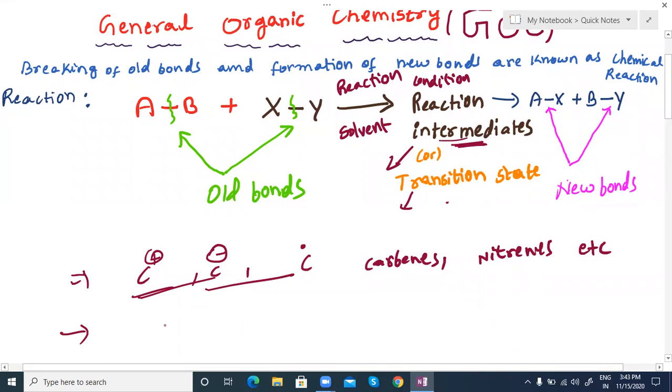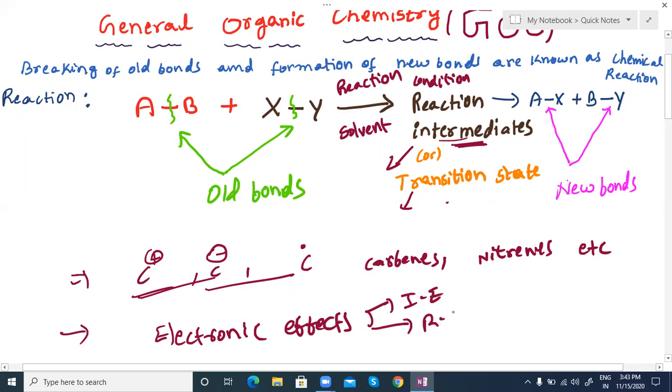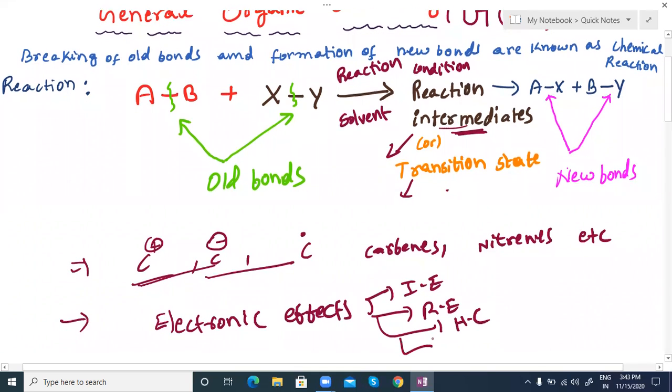Another point is the electronic effects. Electronic effects are also very important in the case of stability, acidic character, basic character, too many things. These are going to be affecting. That may be inductive effect, resonance effect, hyperconjugation, electromeric effect, like this. Different things we are going to be studying with respect to those also.